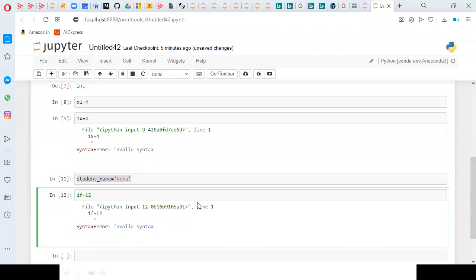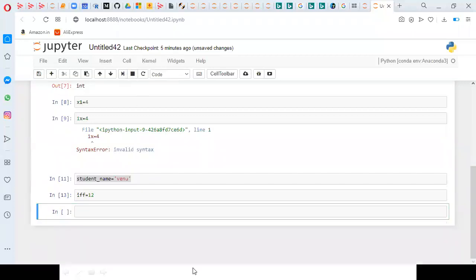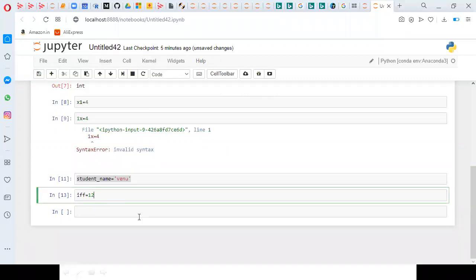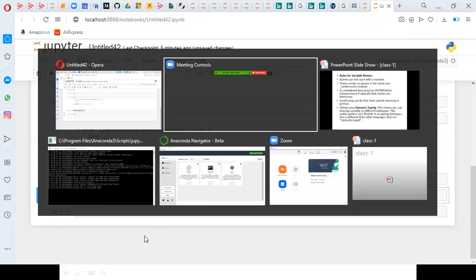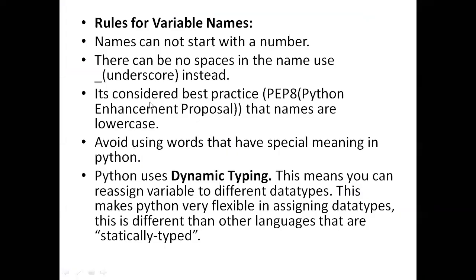Because if is a reserved word. If I mention IFF, nothing happens. Why? Because IFF is not a reserved word. If is a reserved word, IFF is not a reserved word. So simply I didn't get any error. So these are the rules of variable declaration. Names cannot start with a number.